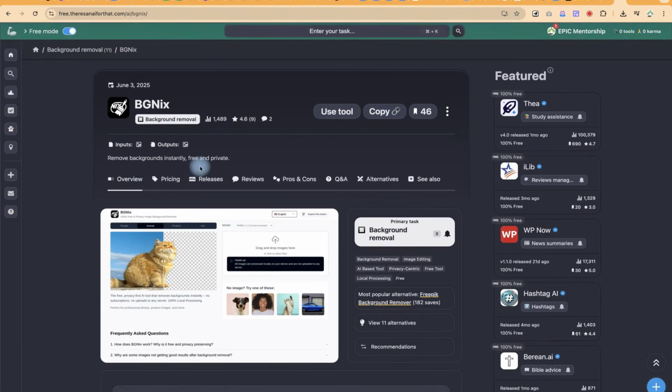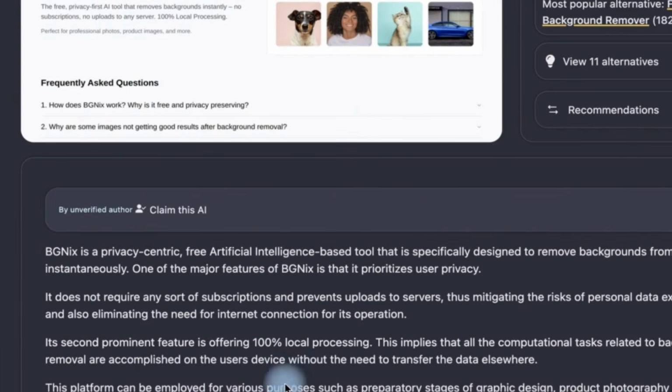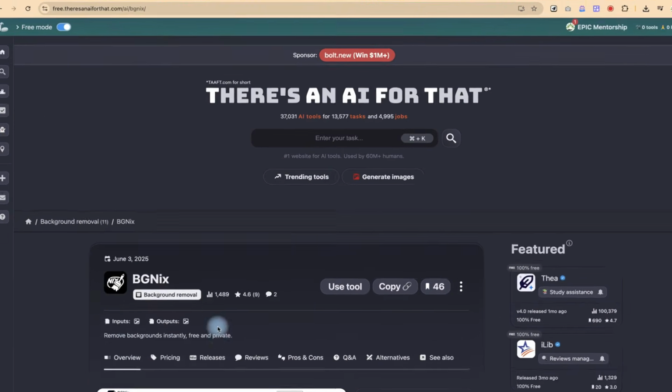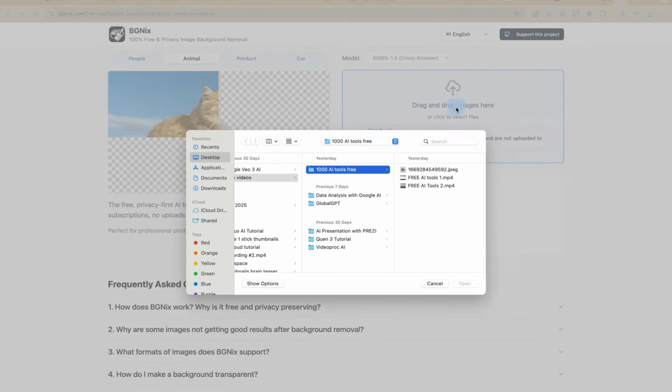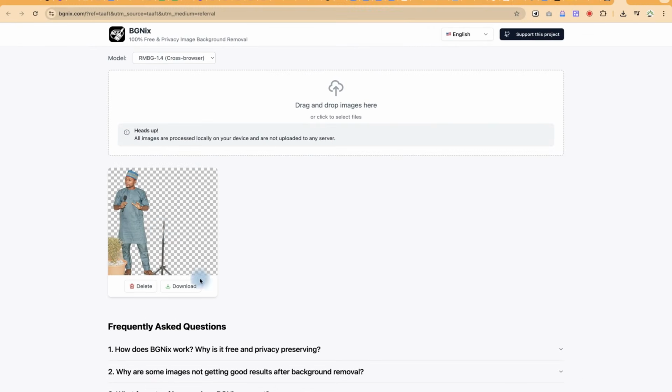This is what it does: remove backgrounds instantly, free and private. You can see the description, and then you can see the pricing, everything is free. So let's try this. You can just come to use tool and it will take you directly to the website. Now you can drag and drop, or you can just click, navigate over there and just bring it in. All right, and as you can see, it has done a good job. It has removed some part of it, even though it leaves some of this and even this.